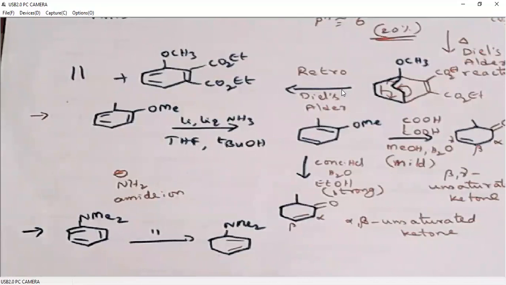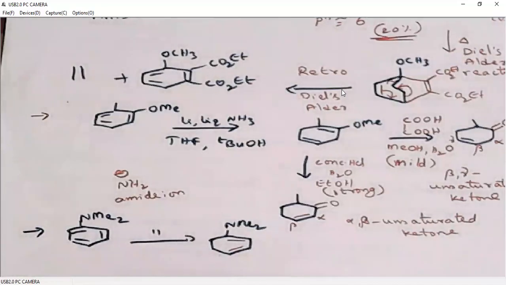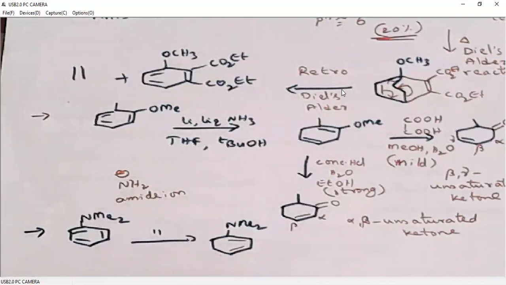We can clearly see that in the case of N,N-dimethyl benzene. It undergoes Birch reduction to give a diene product. Here we don't get non-conjugated, we get a conjugated diene only.